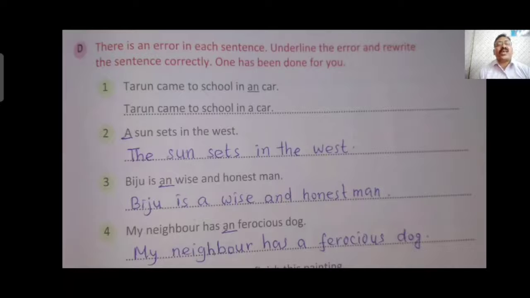Biju is an wise and honest man. Wise is a consonant. So it should be Biju is a wise and honest man, not an wise. Fourth one, my neighbor has an ferocious dog. Ferocious F is a consonant, so it should be my neighbor has a ferocious dog, not an ferocious dog.